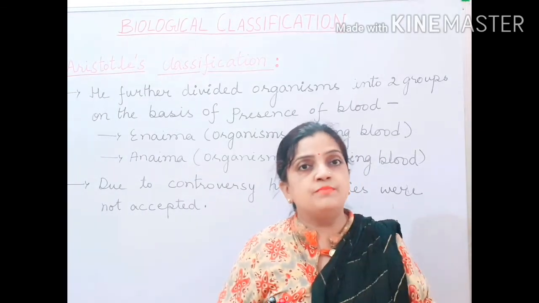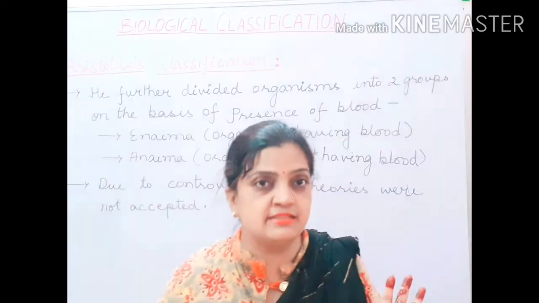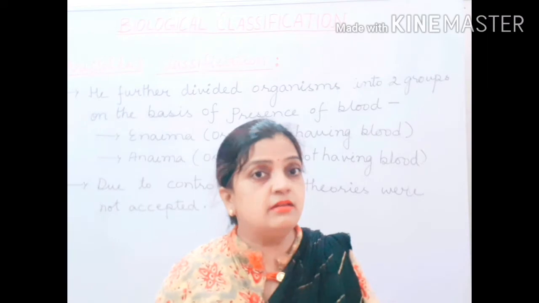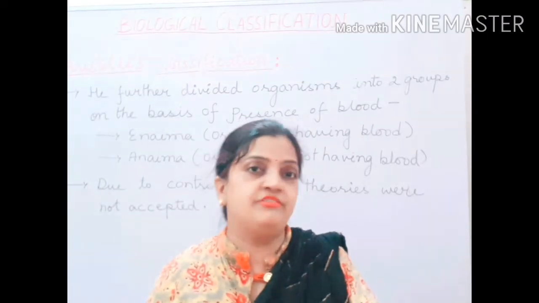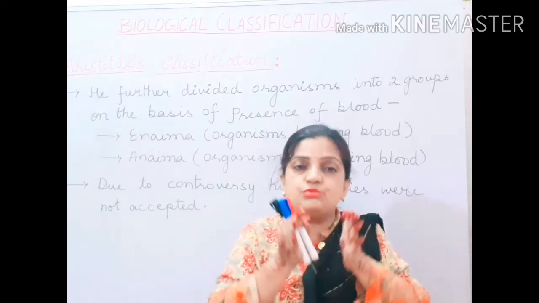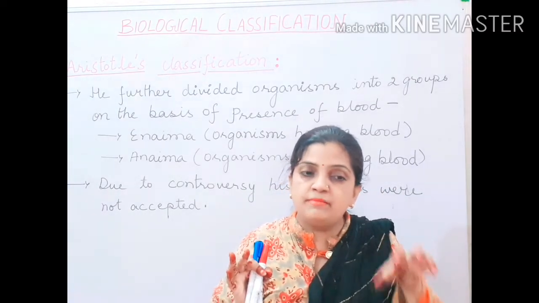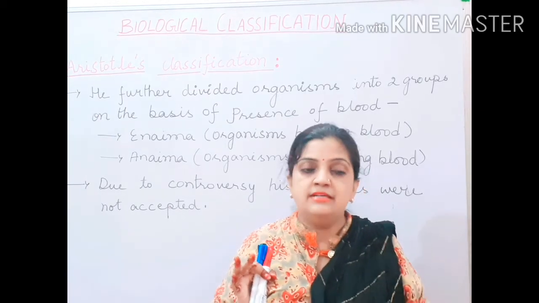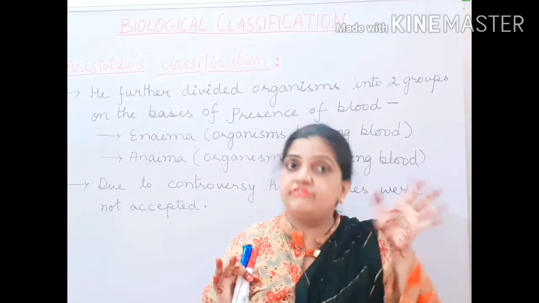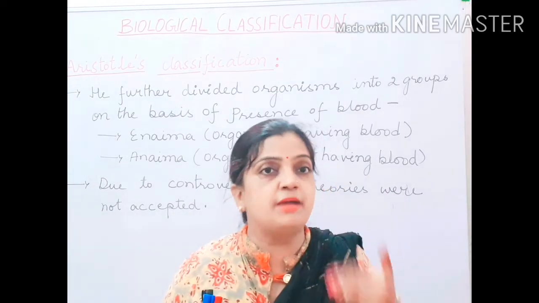Whatever he observed in the living world, he described his theories on that particular basis. So he observed that on the planet only two different types of living organisms were surviving: either plants or animals. So he categorized into these two types. He saw that among plants, some were very small, some average sized, some very tall. So on that basis he categorized them into herbs, shrubs and trees.